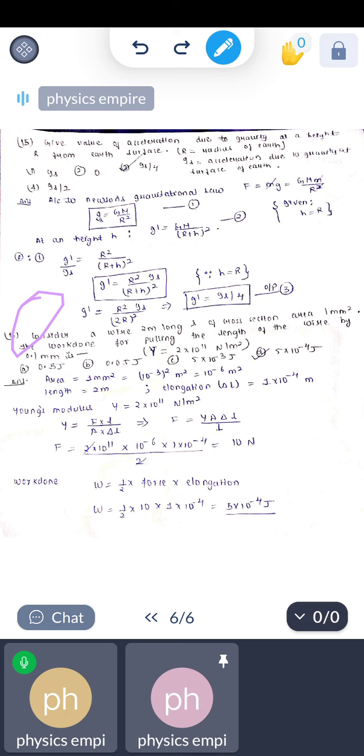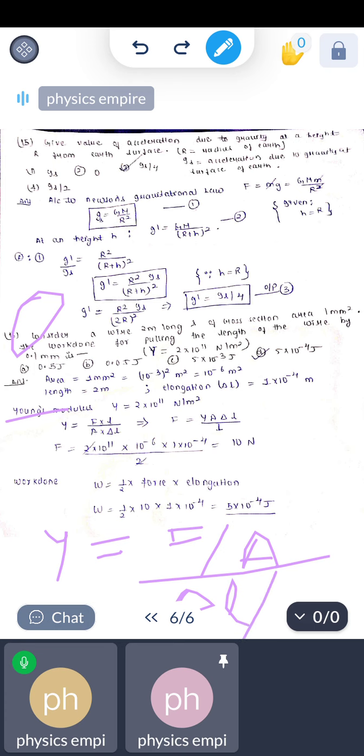Consider a wire 2 meters long with cross-section area 1 mm square. The work done for pulling the length of the wire by 0.1 mm is? Here Young's modulus is given as 2 into 10 to the power 11 Newton per meter square. It is a very easy question. The formula of Young's modulus is Y equals F upon A divided by delta L upon L, that is stress upon strain.